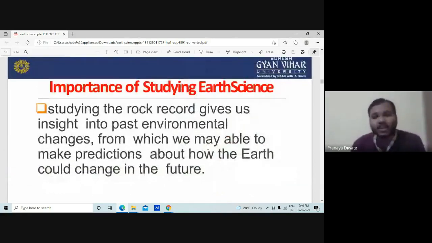Then, studying the rock record gives insight into past environmental changes, from which we may be able to make a prediction about how the earth could change. The basic principle of earth sciences, given by James Hutton, the father of geology, is: the present is the key to the past.